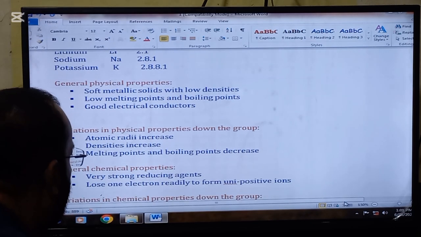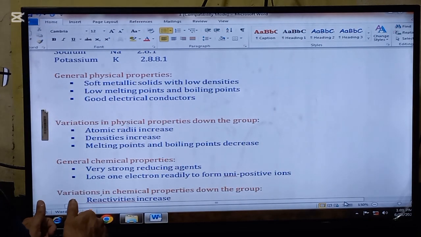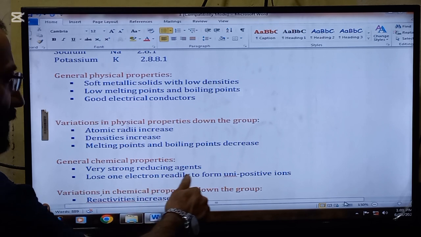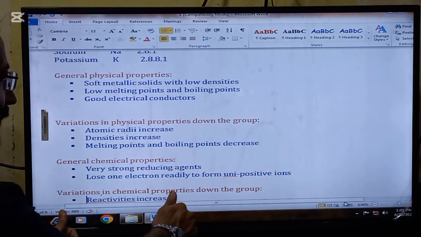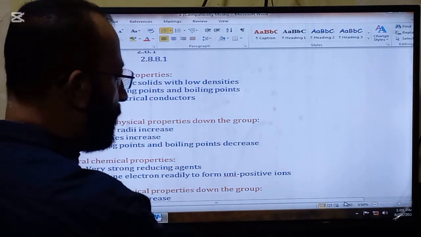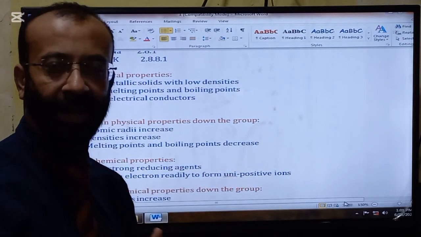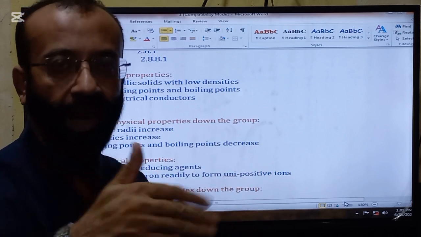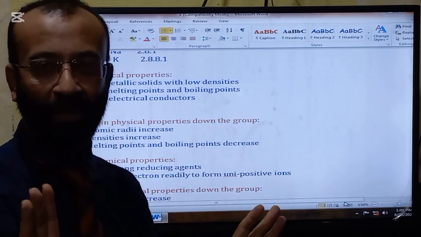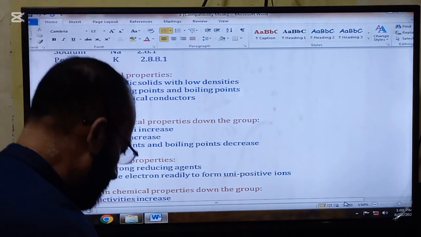Okay, general chemical properties. They are very strong reducing agents, and they lose one electron readily to form a unipositive ion, because in the outermost shell there is only one electron, so they feel very comfortable in losing that electron and become unipositive ions.